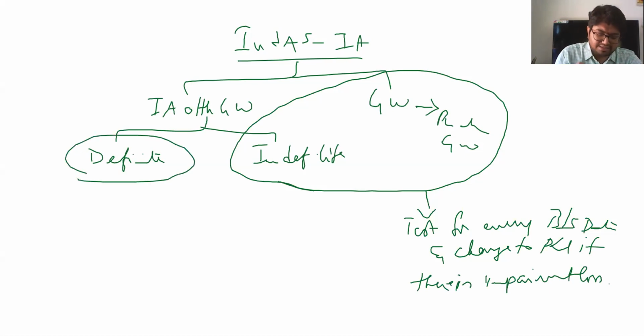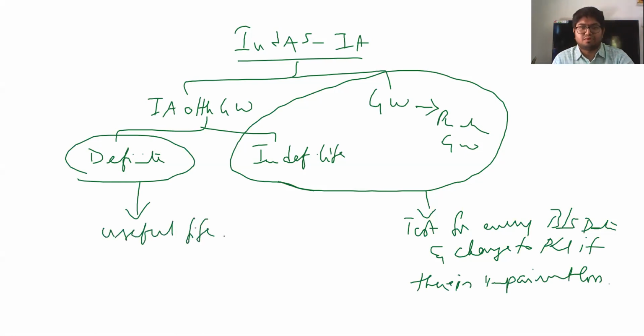When it comes to intangible assets which have definite life, you are supposed to write them off over the useful life. This is with respect to amortization of intangible assets under Ind AS.